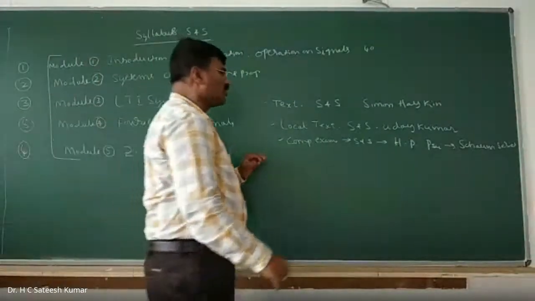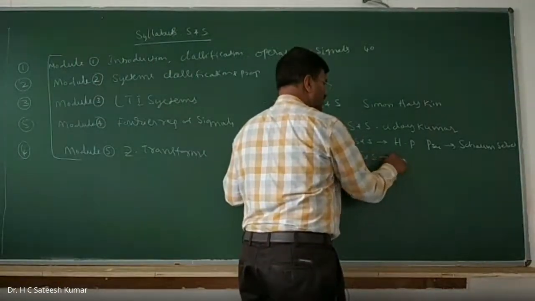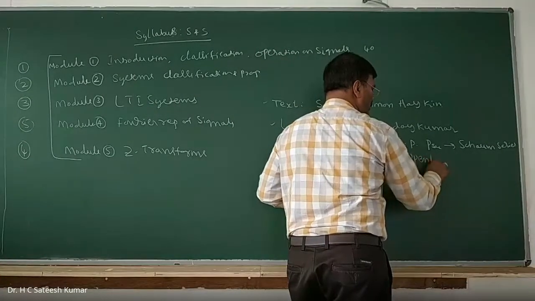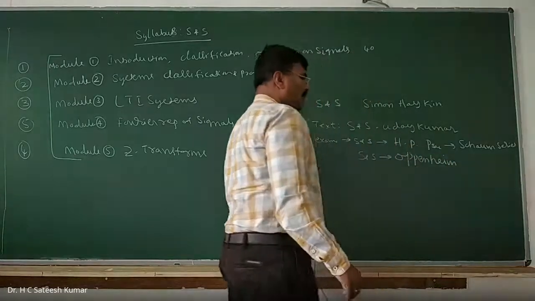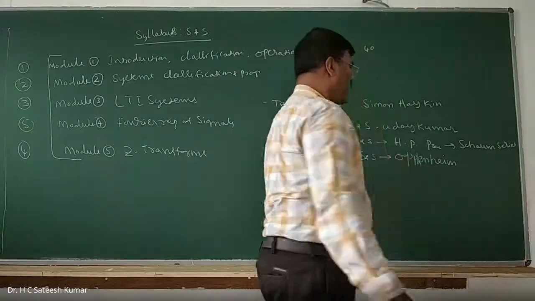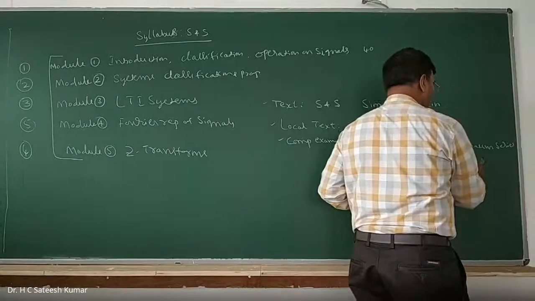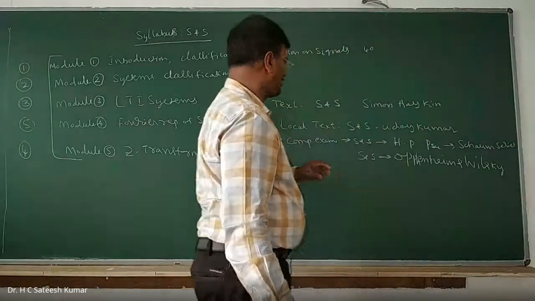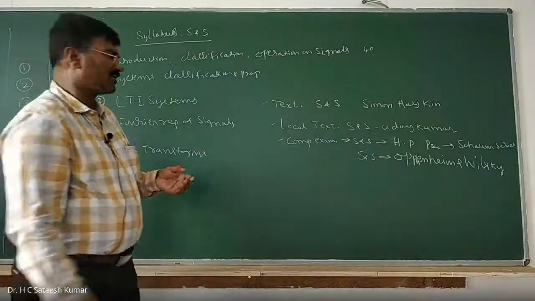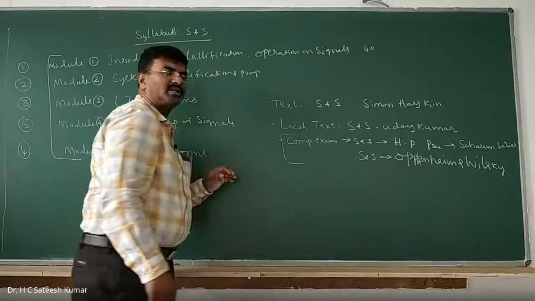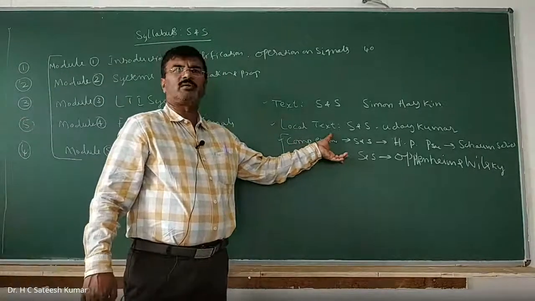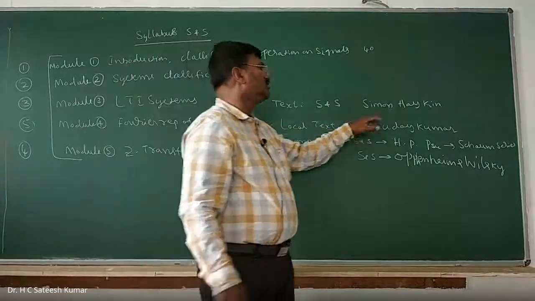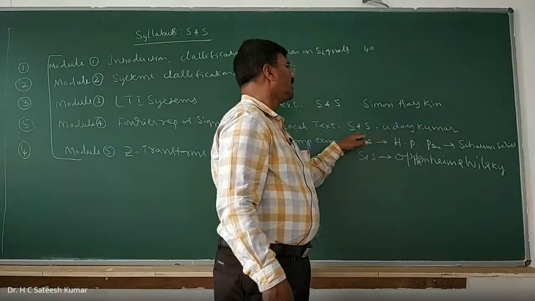And one more book is Signals and Systems by Oppenheim and Willsky. Oppenheim, O-P-P-E-N-H-E-I-M. This is also a prescribed textbook for competitive examinations. For competitive examinations like GATE or any other, you will find some standard problems and solved problems also. For VTU level, we can use Simon Haykin and this one.